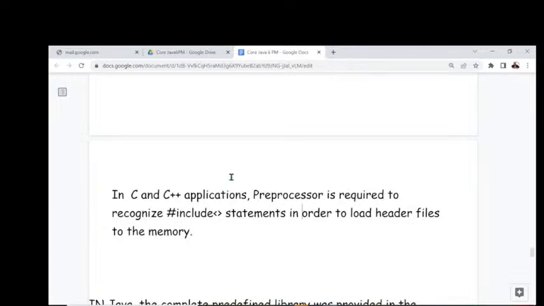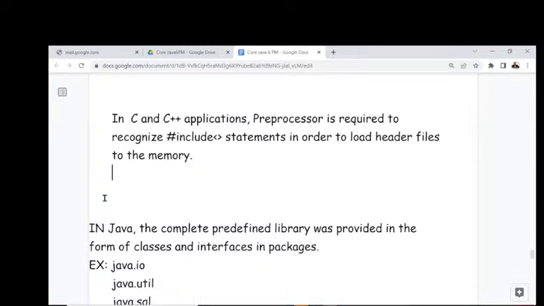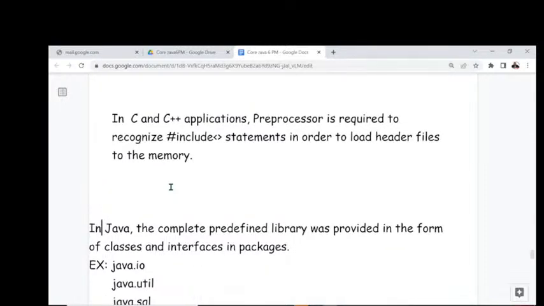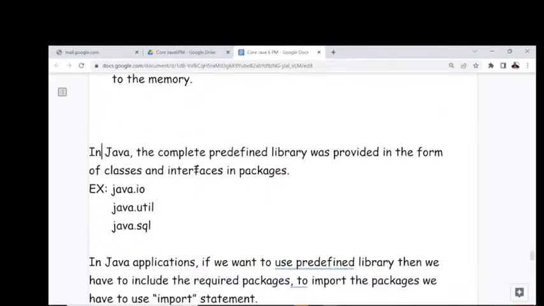Yesterday we had some discussion over these topics. We already have some information on it, right? That's okay, fine. Next one is why the preprocessor is not required in Java. That is the point we have to understand.